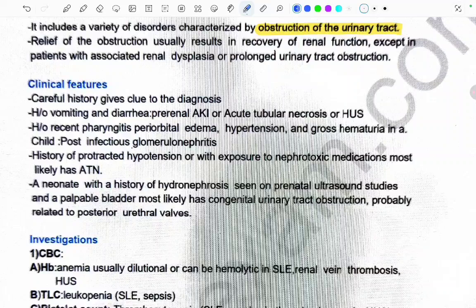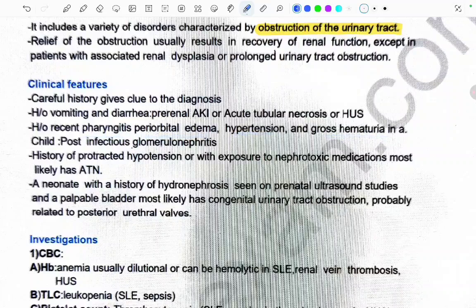And history of recent pharyngitis, periorbital edema, hypertension, and gross hematuria in a child suggests post-infectious glomerulonephritis. These are all the symptoms of post-infectious glomerulonephritis, that is, history of pharyngitis, periorbital edema, hypertension, and gross hematuria. Right, nephritis.